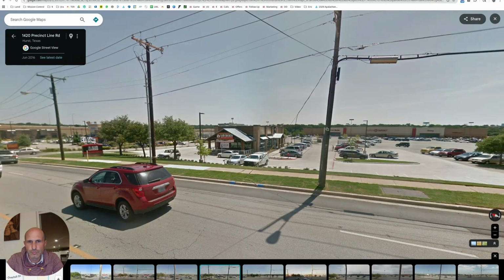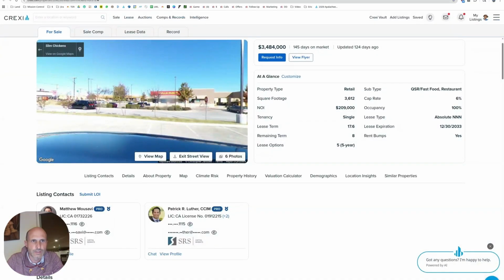This is probably going to be a shopping center. It's probably not going to be go look up how much they bought this one for. It's not an obvious looking one to go look up the price on. And it's Texas, so I'm not even going to bother. Okay, let's look at the next one.